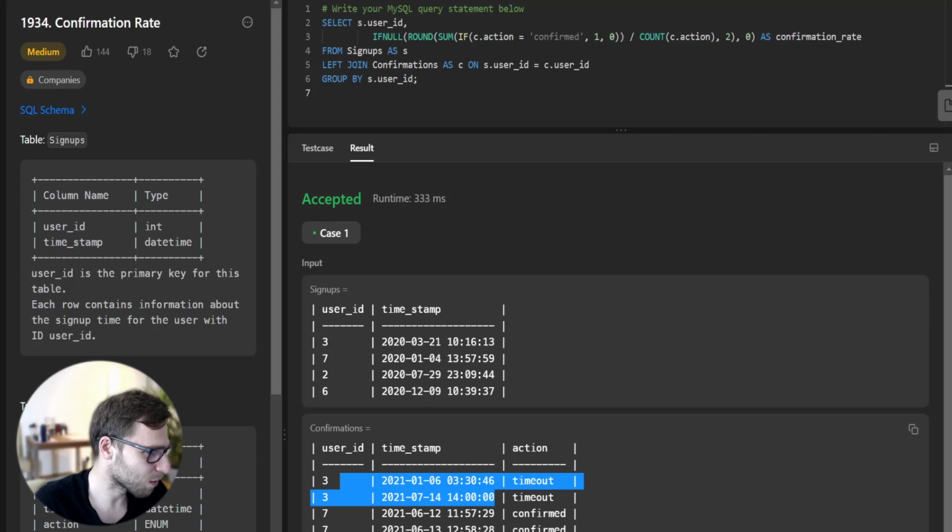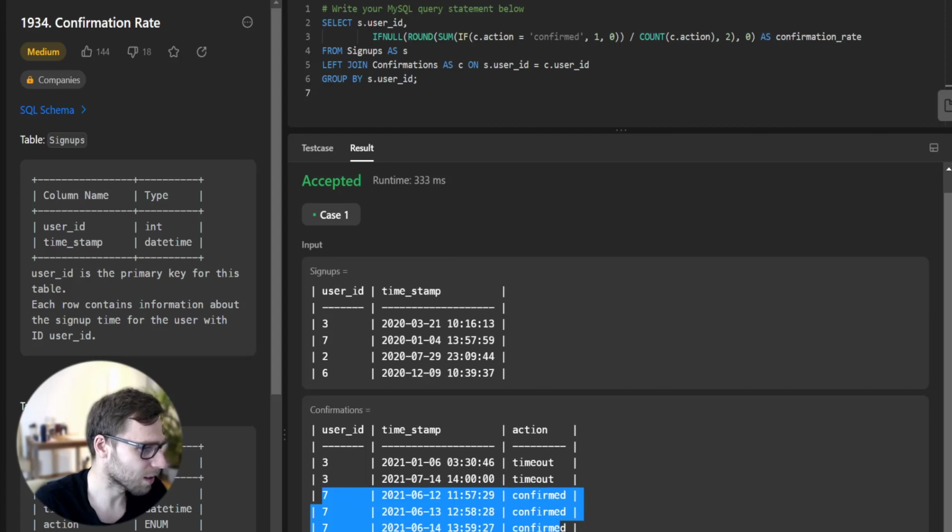User 7 has confirmed, so the rate is 1, as expected. And user 2 has 1 confirmed and 1 timeout, so basically it's 50-50, and that's why we have 0.5. So everything works.